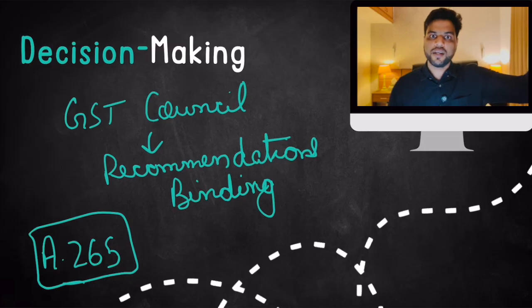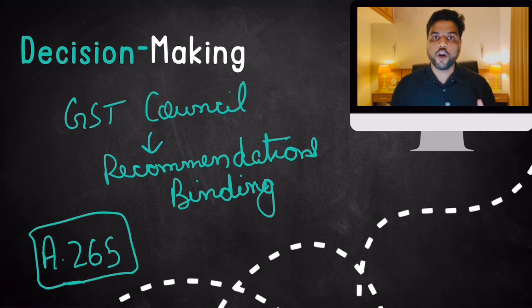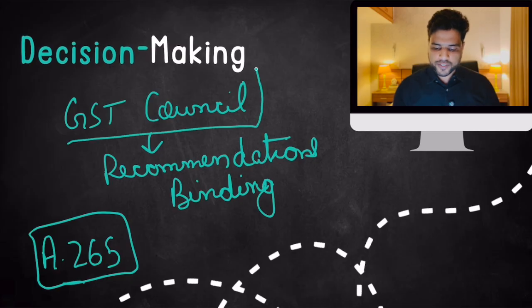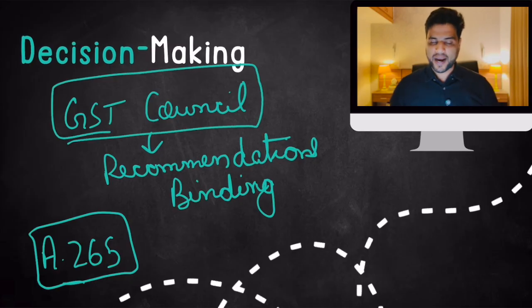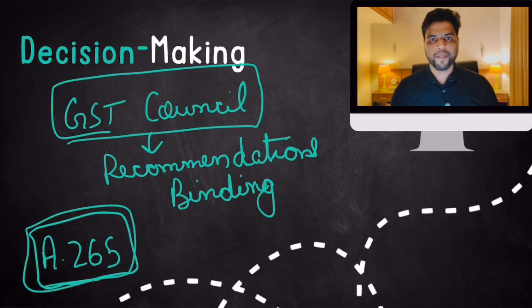Central level, state level, at both levels. So no tax can be levied except with authority of law. That means you need to take the approval of Parliament or state legislative assemblies. So if GST Council gives a decision and if it's binding, don't you think it will be a violation of Article 265? Yes. So there is this question.